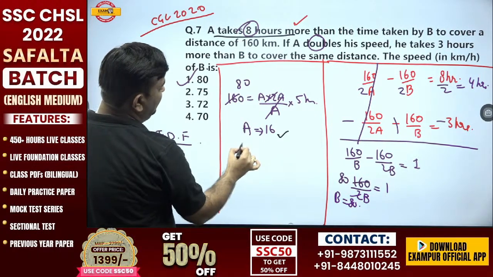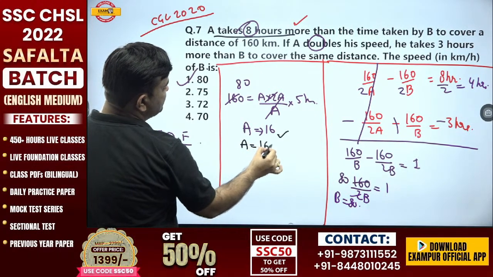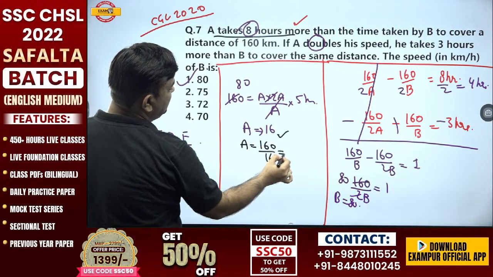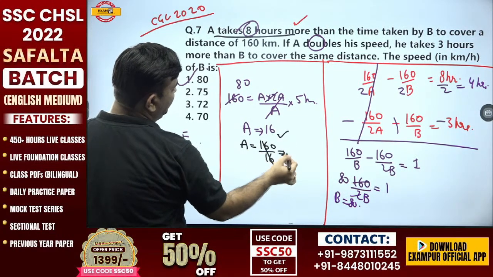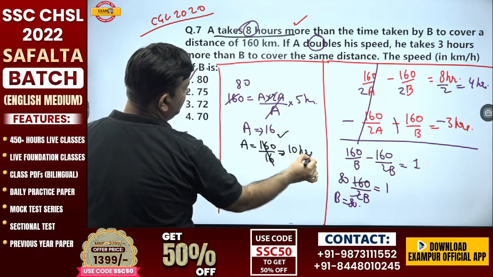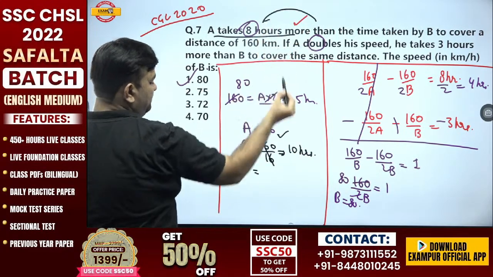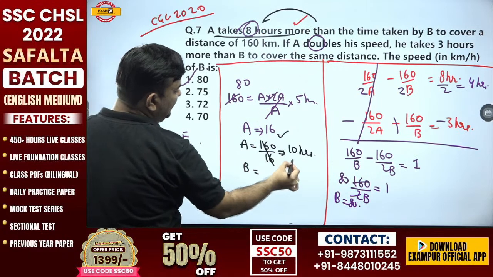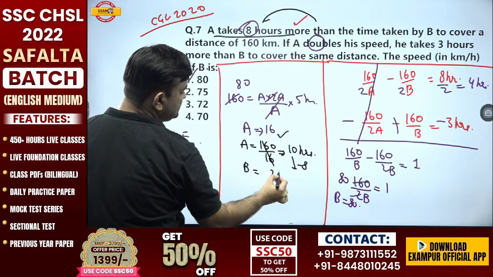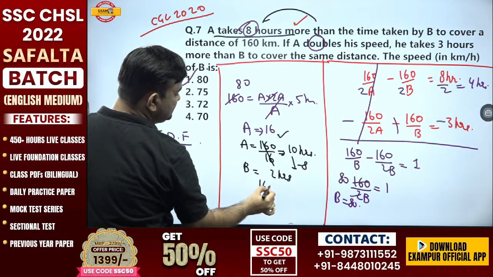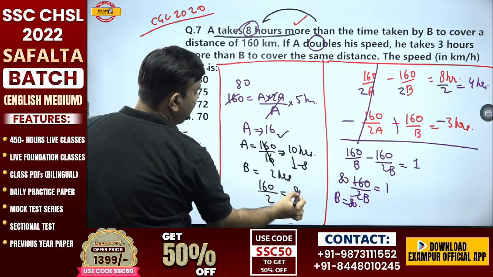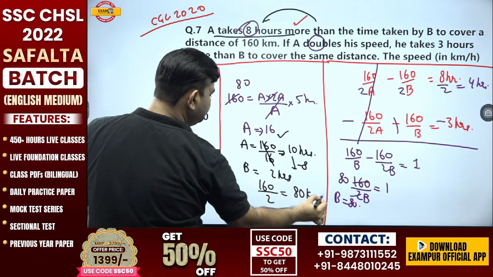What is the time taken by A then? 160 kilometer with the speed of 16, time is 10 hours. So A takes 8 more than B. So B only takes 2 hours in traveling 160 kilometer. Speed of B is 80 kmph.